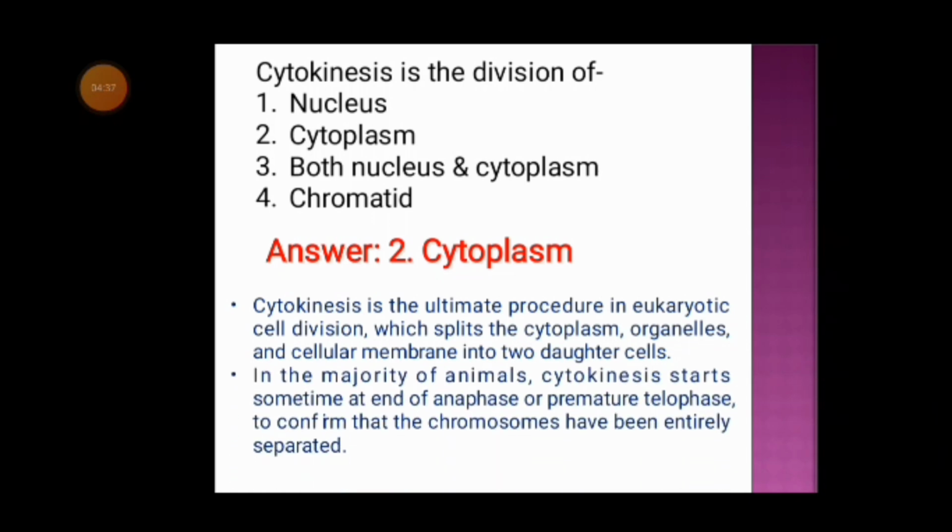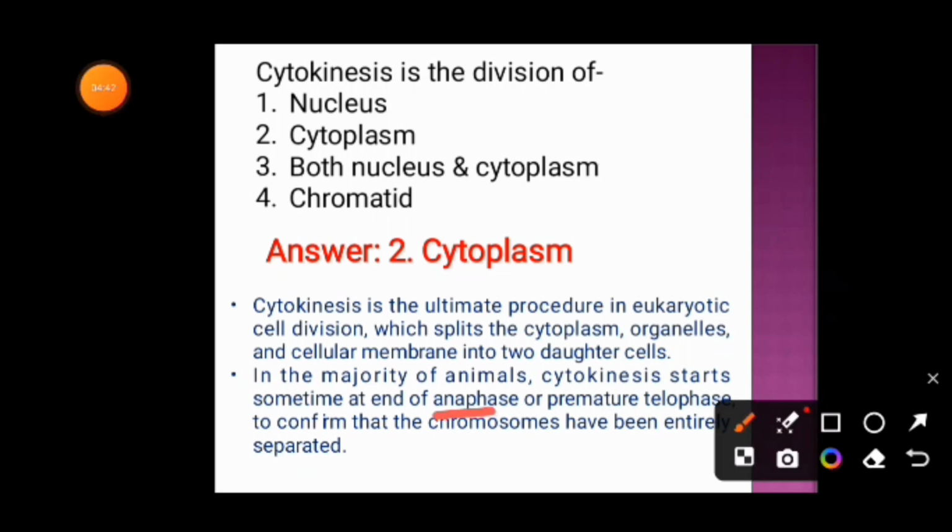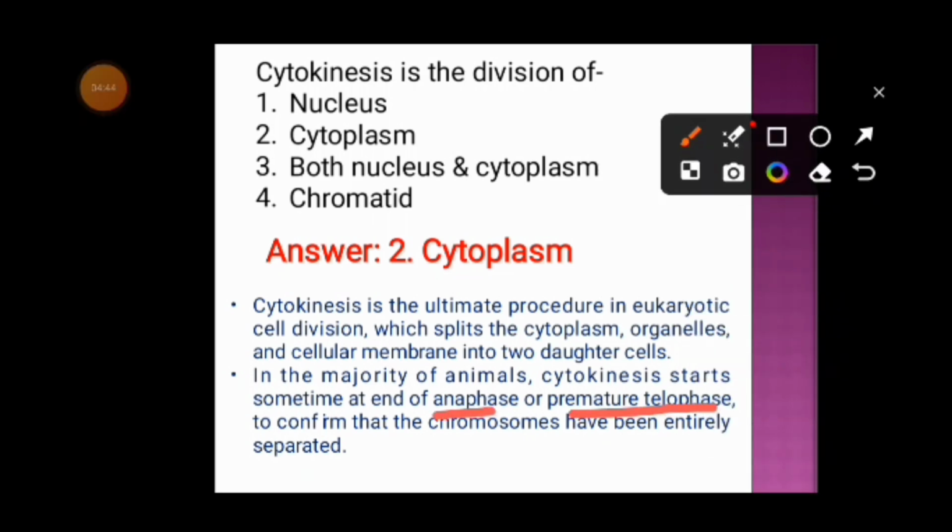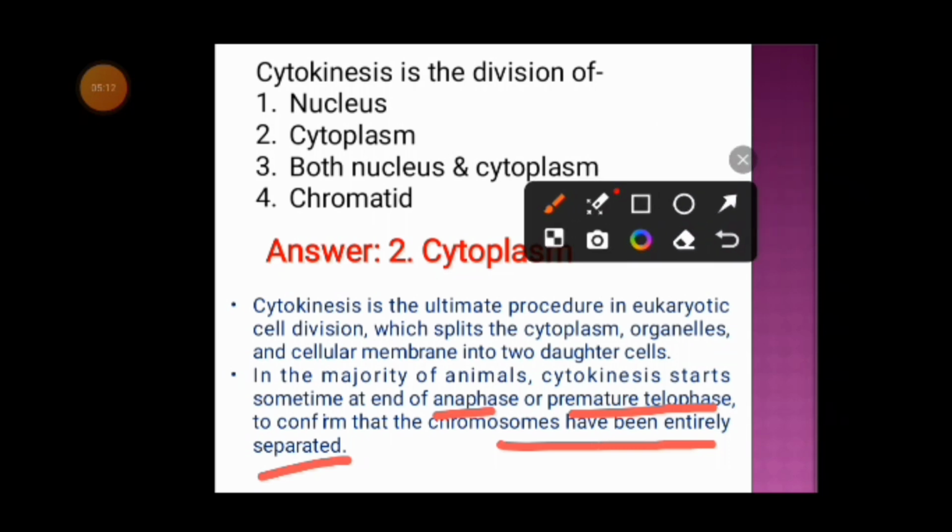In the majority of animals, cytokinesis starts sometime at the end of anaphase or premature telophase to confirm that the chromosomes have been entirely and equally separated. So as we have already discussed, cytokinesis occurs after the karyokinesis. This karyokinesis is divided into four phases, that is prophase, metaphase, anaphase, telophase. And this cytokinesis starts sometime at the end of either anaphase or premature telophase.